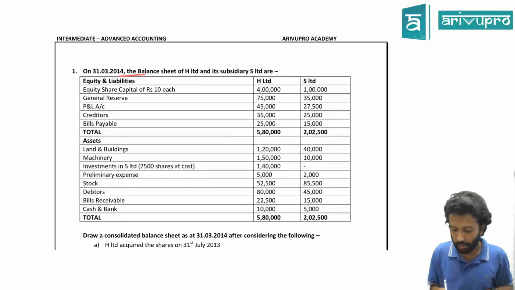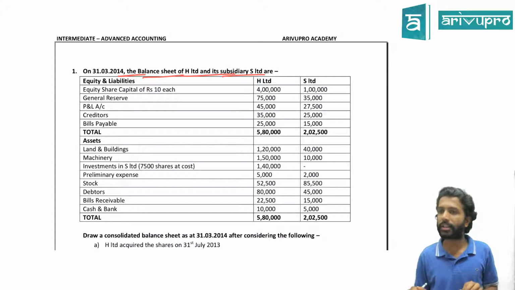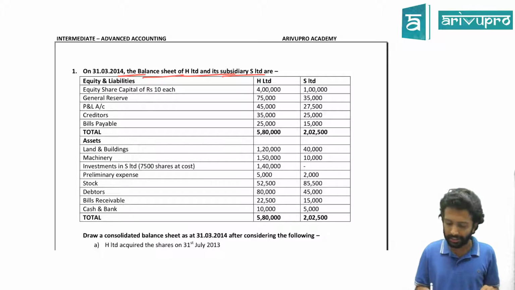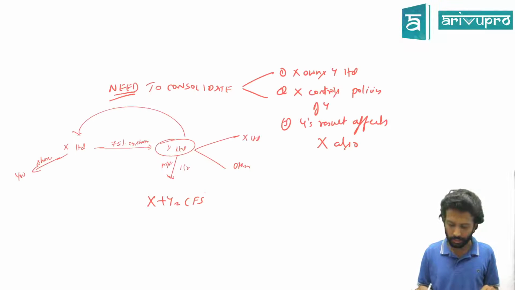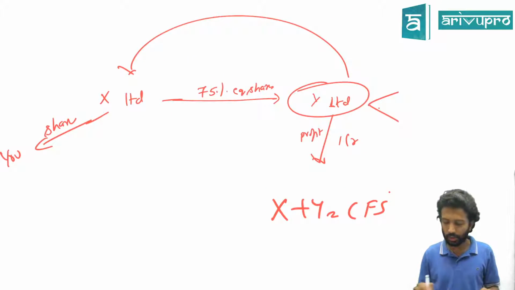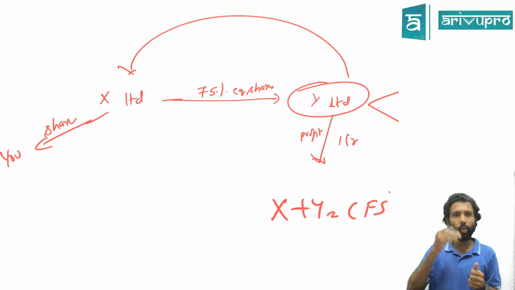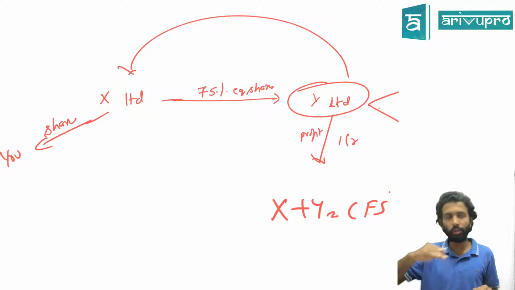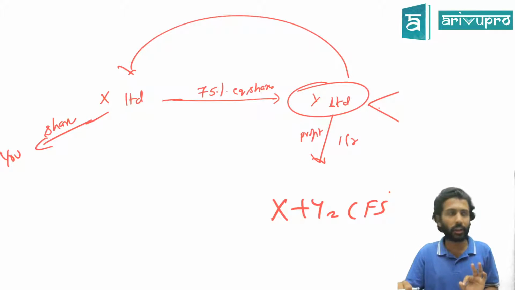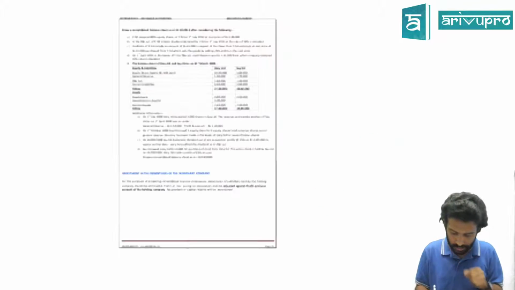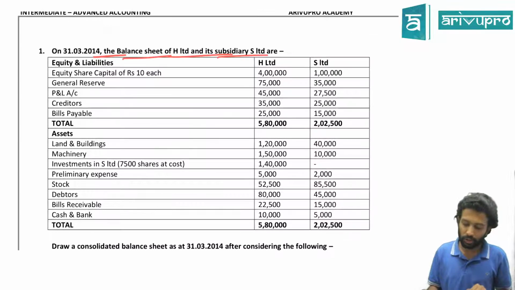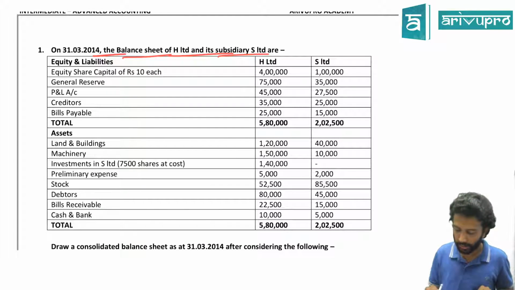On 31st March 2014, balance sheet of H Limited and its subsidiary S Limited. Are you able to make out the term subsidiary? So in my example, what is subsidiary? X owns 75% in Y. That means X is known as what? Holding company. The one who's holding the shares is known as the holding company. Whose shares are being held is known as the subsidiary company. So X is holding and Y is your subsidiary company. Let's come back to the question. So H Limited is a holding company and S Limited is a subsidiary company.